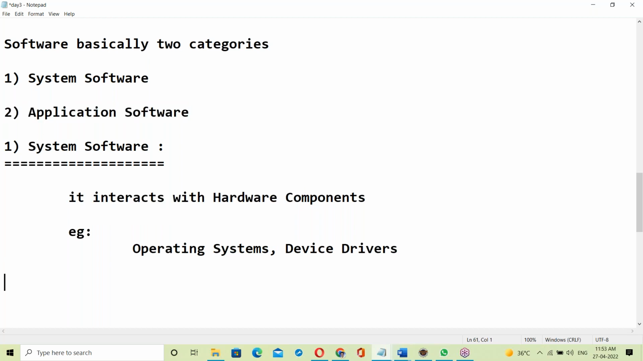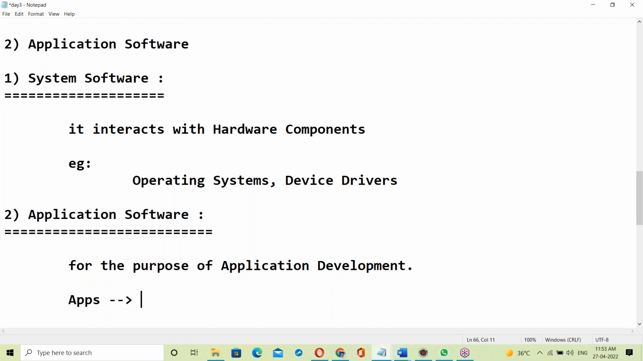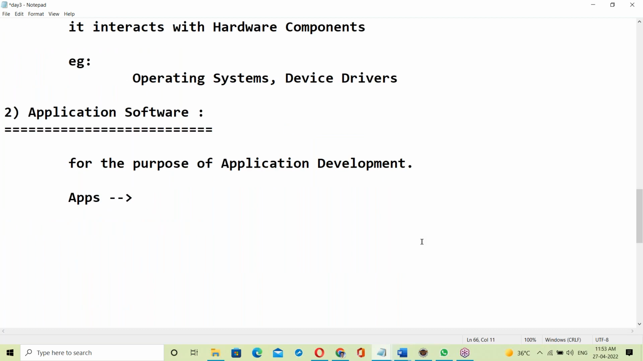Next, application software. What is application software? It is for the purpose of application development. Let me ask about apps. In our daily life we use many applications. Tell me some applications, guys.